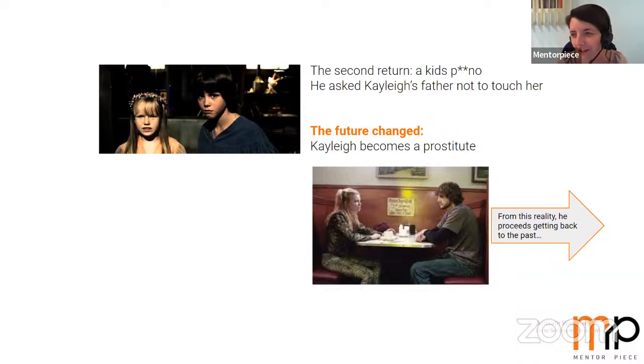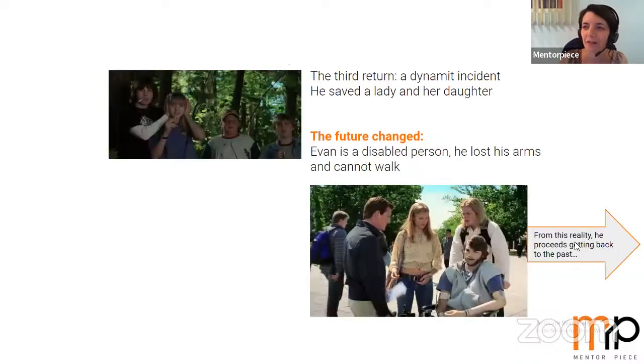So Ivan decided to change the reality again. He returns to the third episode with the dynamite, and he saved this lady with her daughter, but suffered from this explosion, and now he is a disabled person. He lost his arms, and now he cannot walk.